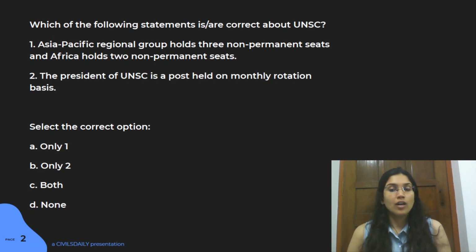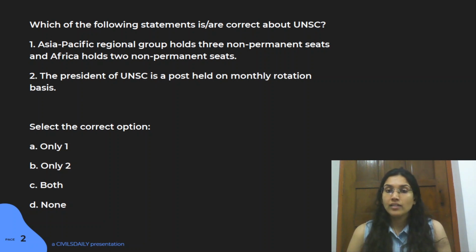We have permanent members of UNSC. You all are pretty much aware of them. They are the US, UK, France, Russia, and China, and they all have veto powers with respect to any decision taken in this body, right? So here we are not concerned about these permanent members. We are talking about how the elections with respect to non-permanent members happen, and right now India is a member of UNSC on a non-permanent seat.